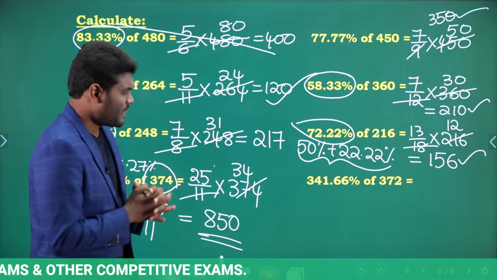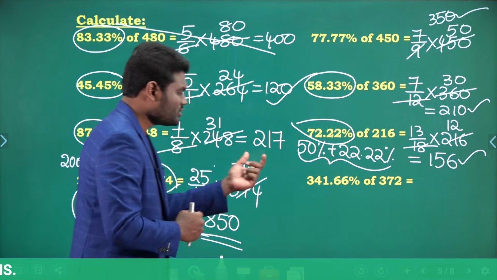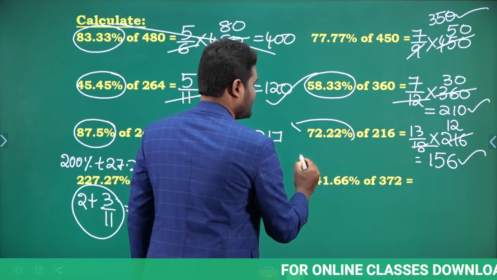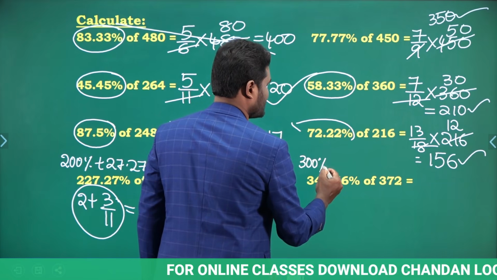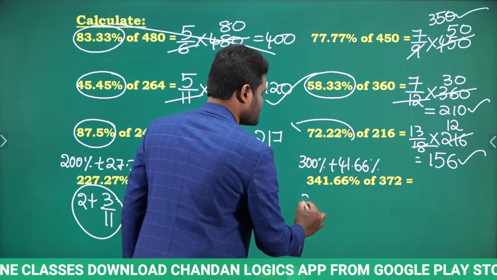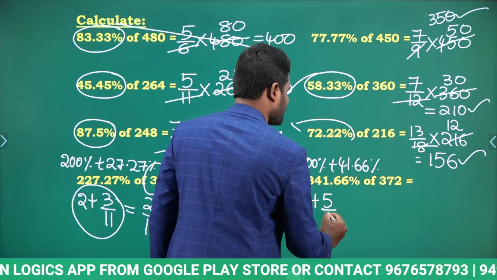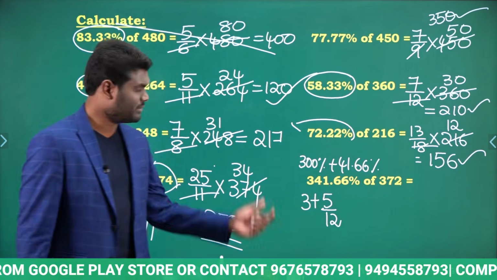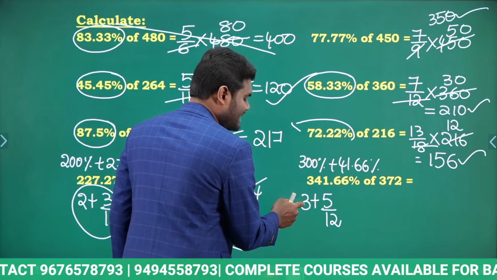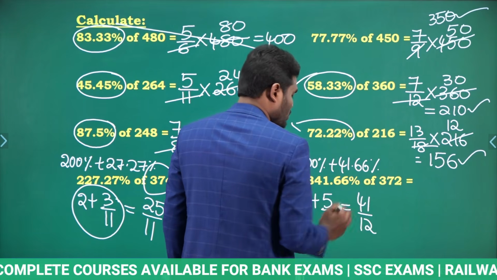Let us look at the last one. 341.66% of 372 is how much? Now 341.66%, observe here carefully, I can write this as 300% plus 41.66%. So 300% is nothing but 3, plus 41.66% is nothing but 5 by 12. Why? Because 5 by 12 is nothing but 41.66%. If you add these numbers, 12 3 times 36, 36 plus 5 is 41, 41 by 12.